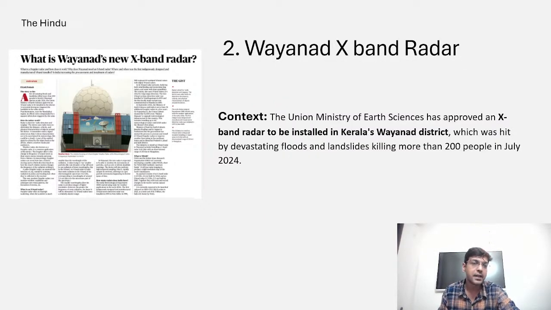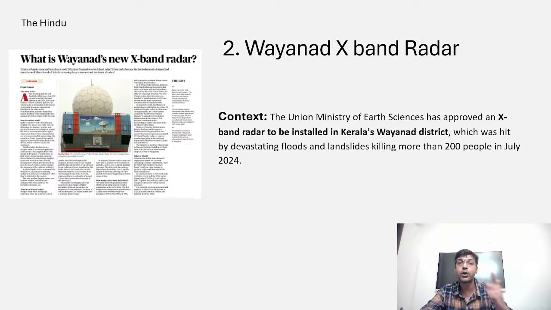So we will move to our last topic, that is the Wayanad X-band radar. So you can see here this X-band radar, and let us read the context and then we will move to this concept. The Union Ministry of Earth Sciences has approved an X-band radar to be installed in Kerala's Wayanad district, which was hit by devastating floods and landslides, killing more than 200 people in July 2024. So they are going to create a certain early warning system with the help of X-band radar, which is going to detect the landslide. Point to be noted, it is also going to detect the rainfall, right?